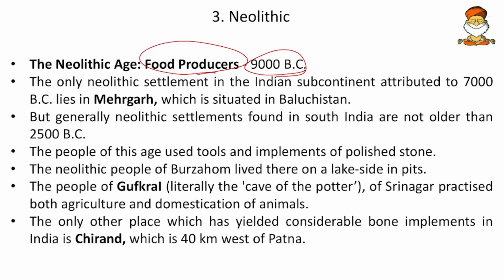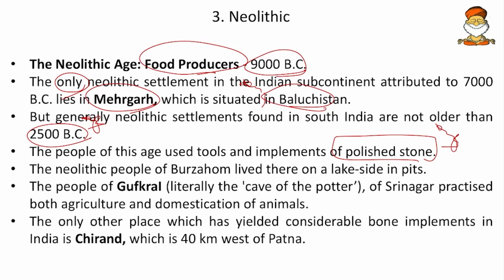Then the only Neolithic settlement in the Indian subcontinent attributed to 7000 BC lies in Mehrgarh. So Mehrgarh, Balochistan, Pakistan. Mark this as important, the only one. Then generally Neolithic settlements found in South India are not older than 2500 BC. So in South India we have the latest ones, and the people of this age used tools and implements of polished stones. So Neolithic means characterized by polished stones.